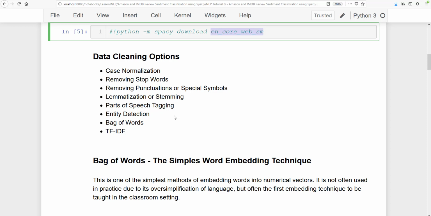And with entity detection, we can understand whether any organizations, geographic locations, or persons are mentioned in a text. And then finally we will be using bag of words and the TF-IDF formula to do text classification, that is, Amazon and IMDB review sentiment classification.